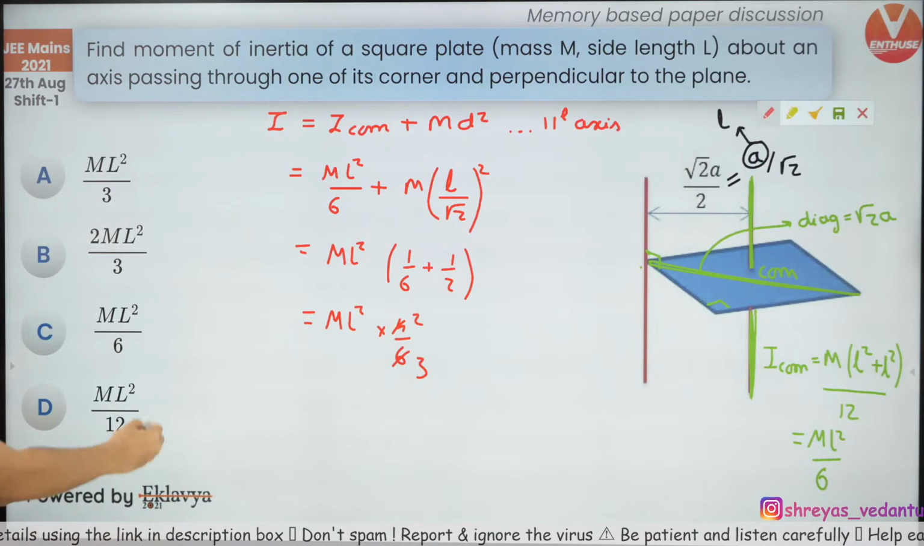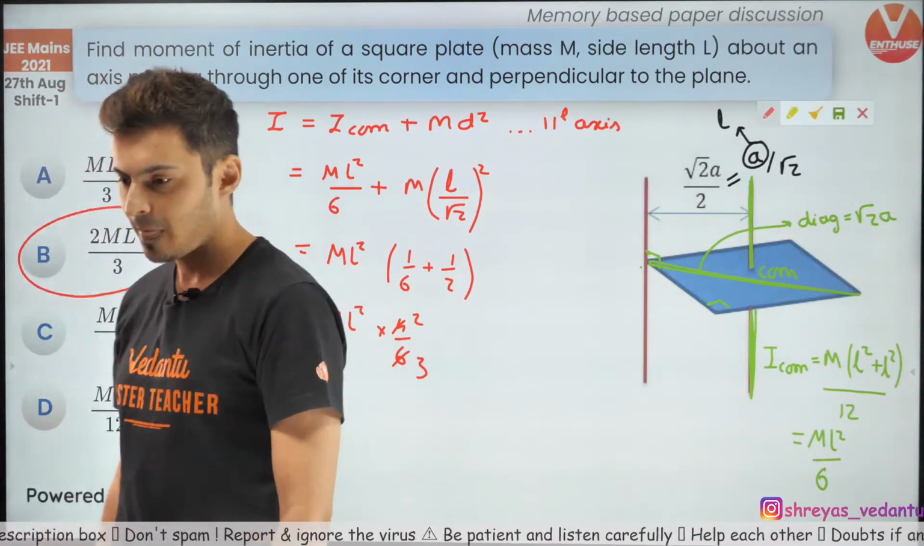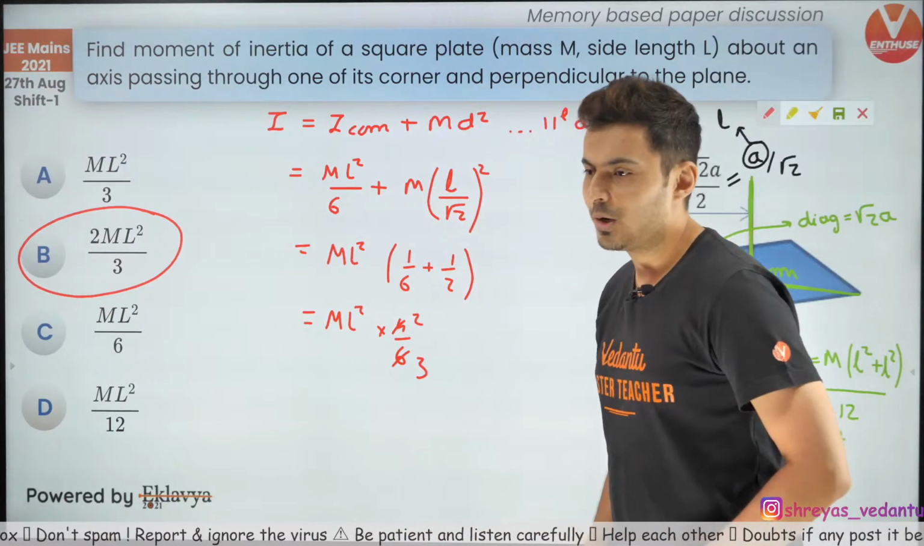So just check this out, if 2 by 3 ml square is there, yes it is there, that's the answer. Yep, very good Udaya, got it.